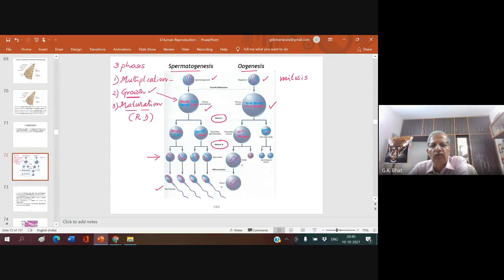So this is the major difference between spermatogenesis and oogenesis. I hope it is clear. Have you understood? Rakesh, have you understood?